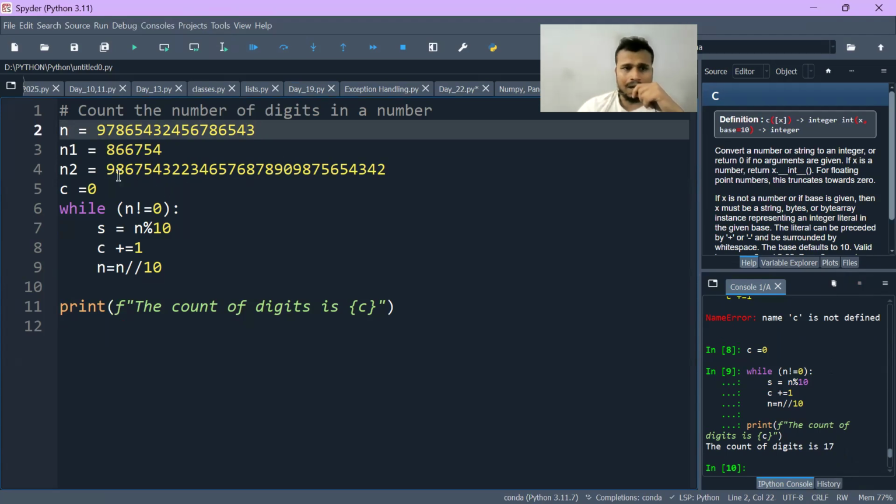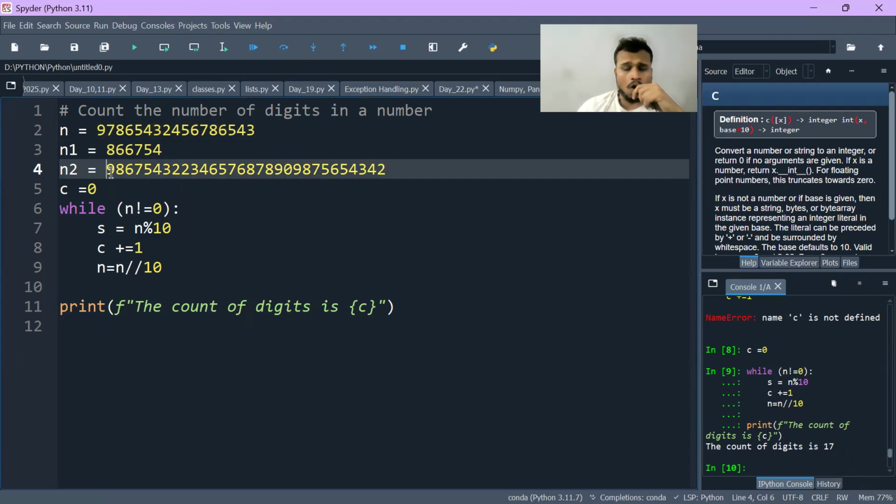So 17 is there. Similarly, for n2, how many digits will be there? 1, 2, 3, up to 30. 30 digits are there, right?